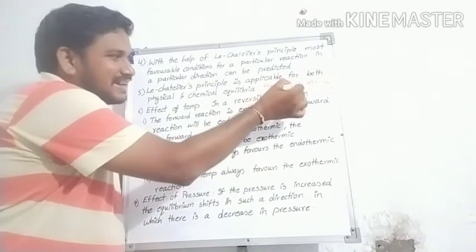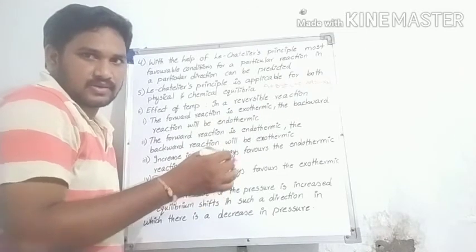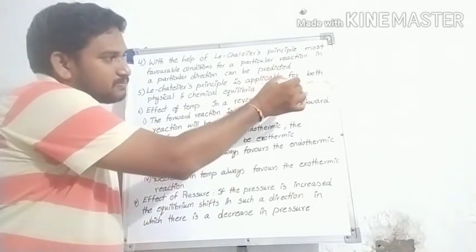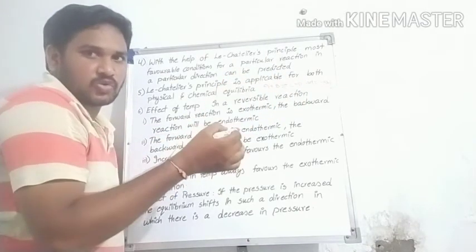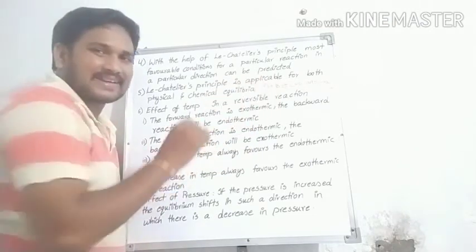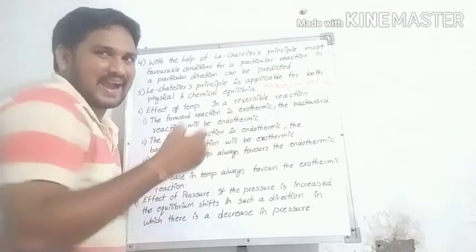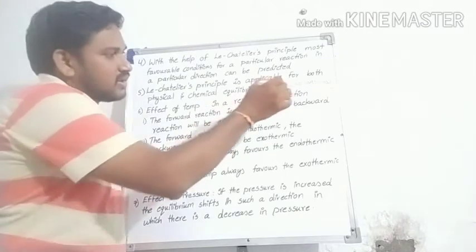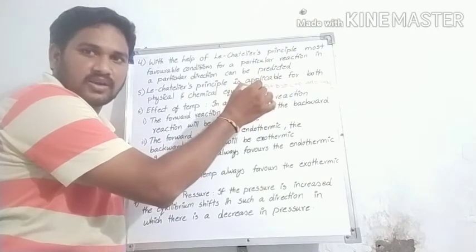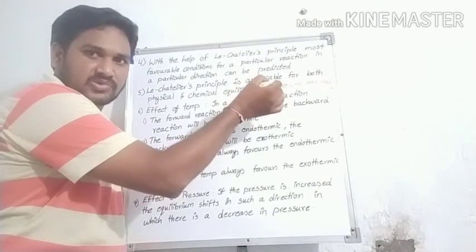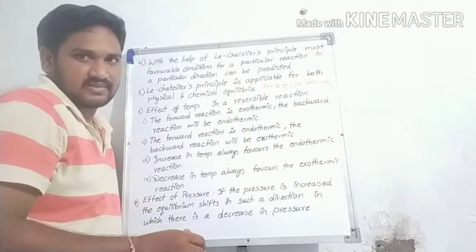Sir, if we increase the temperature of product side, the chemical equilibrium shifts to reduce the temperature, to the reactant side, that means decomposition to the reactant side.